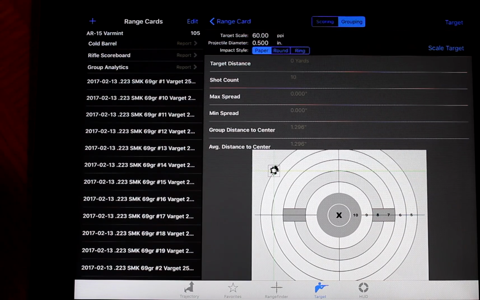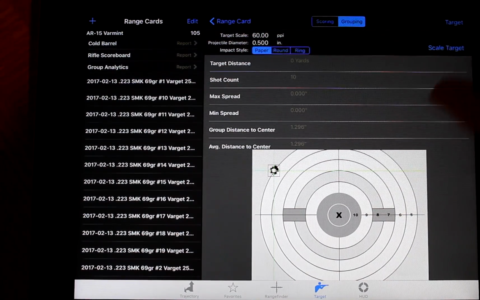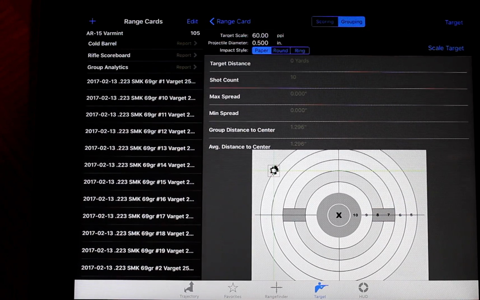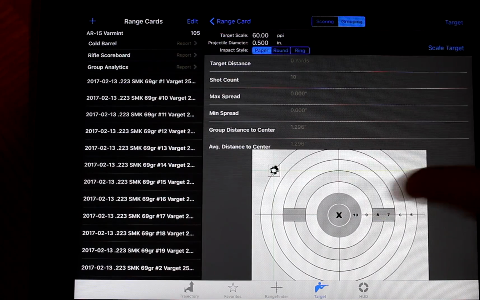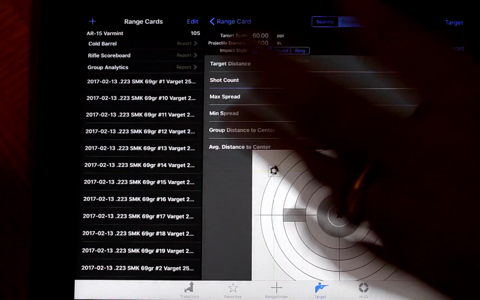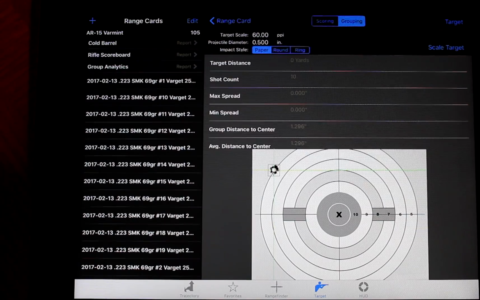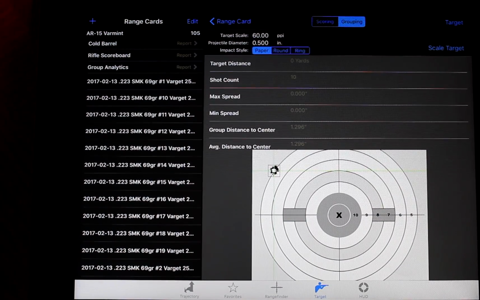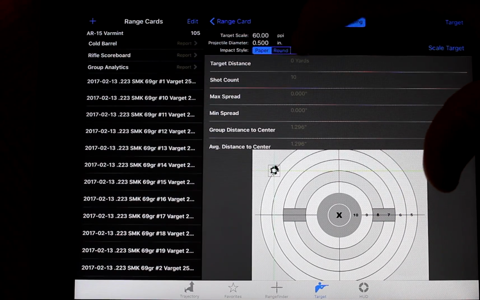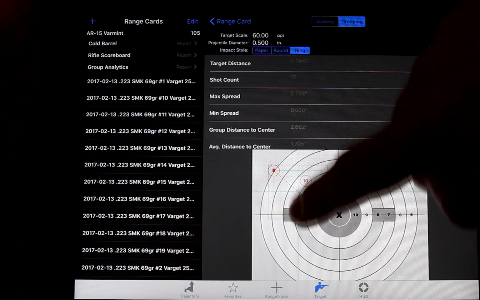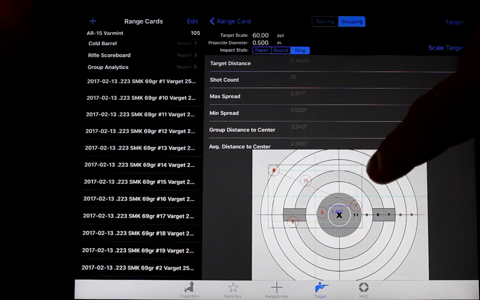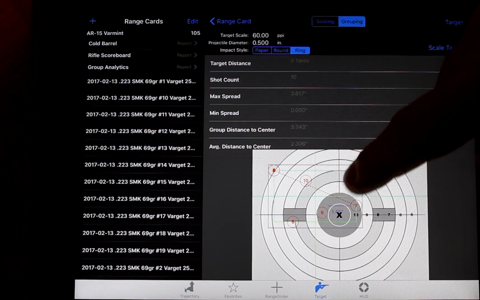So take a picture with your phone. This is where it's nice. You have the app on both of your devices. Take a picture with your phone at each target, get it set up, and then label it. And then when you get home, you can actually go in and set this up in detail, since it syncs to iCloud and everything. I switched to ring, and I'll show you here in a second. You just move them where your shots are, and it'll give you all kinds of statistics.